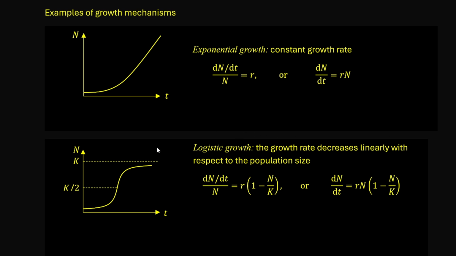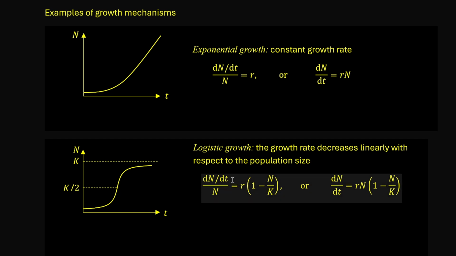In this situation, we assume that the environment has a carrying capacity, and that is the maximum sustainable population size. In logistic growth, the growth rate decreases linearly with respect to population size. So we have dn over dt divided by n, that is the speed over size, equal to r, a constant, times 1 minus n over k. As we can see, the right-hand side is a linear function of n. Rearranging, we can write the differential equation for logistic growth as dn over dt equals rn times 1